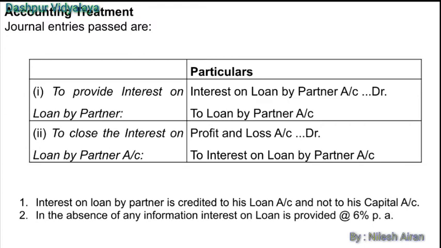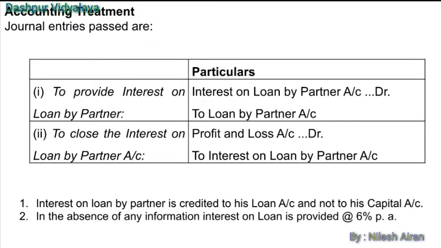This is the journal entry which is passed to record the interest on loan. Interest on loan by a partner is an expenditure for the business organization, that is why it is debited. It is credited to the loan account as the interest on loan will increase the amount of liability. Increase in liability appears on the credit side. So interest on loan account will be credited.